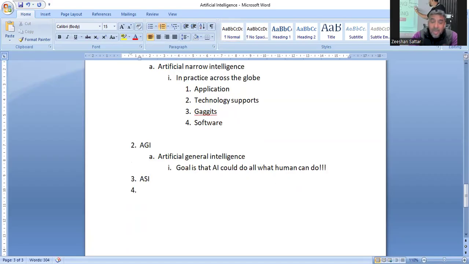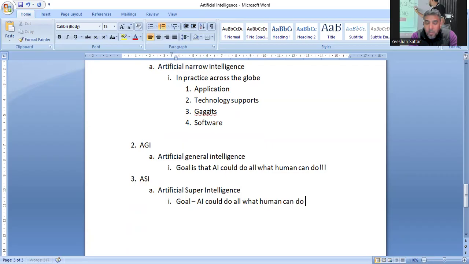And the last one is ASI. It is known as the artificial superintelligence. Artificial superintelligence. And what is artificial superintelligence? The goal is that AI would do all what a human can do, but even better than a human. Even better than a human.